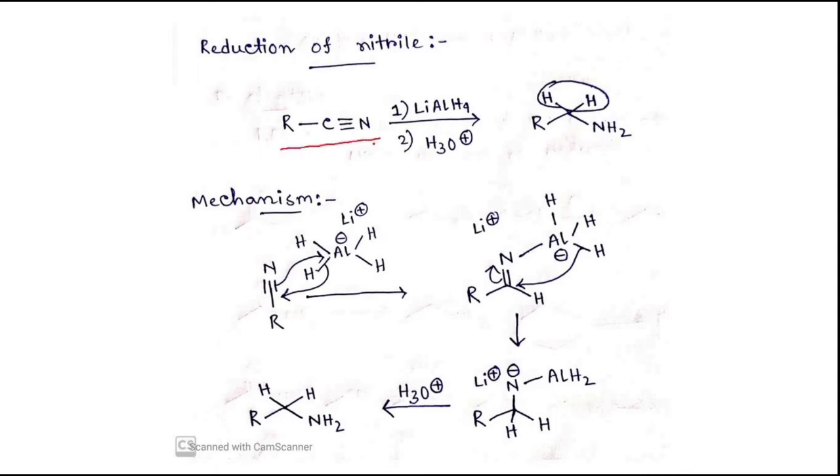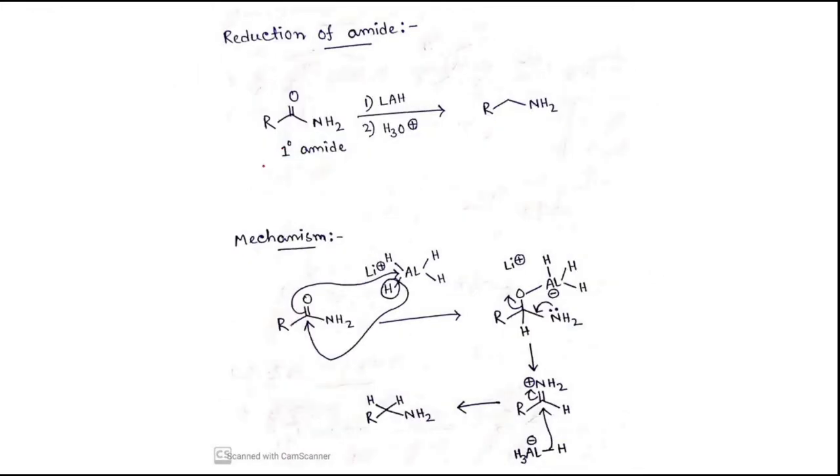Now if I take this alkyl nitrile, in presence of lithium aluminum hydride it will form the corresponding amine. So the mechanism here, you can see the same mechanism will be followed. This H minus will first attack this electrophilic carbon center, and this bond will attack the aluminum center. So we'll get this intermediate, and again another H minus will attack this carbon center, and we'll get this tetrahedral intermediate. And in presence of H3O plus, we'll get this amine. So in this way, from alkyl nitrile we can get this primary amine.